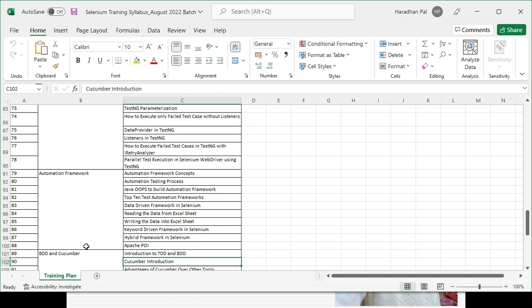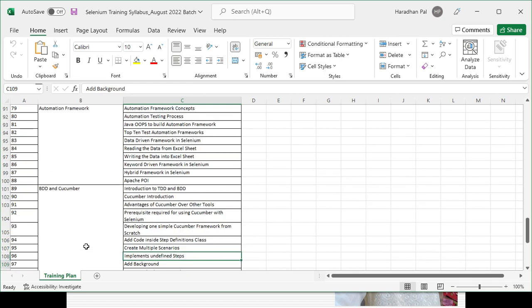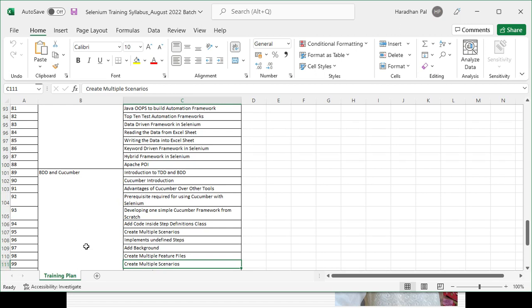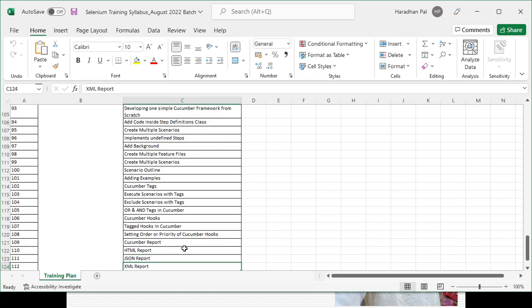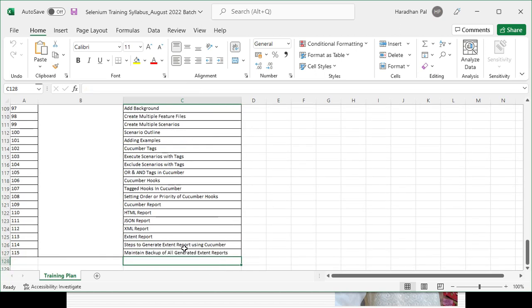And then we'll go to BDD and Cucumber, where you will get to know how to set up a project with BDD, and with the help of the Cucumber tool, how to create multiple feature files, how to add the step definition class, and how to run with the help of JUnit. What are the Cucumber tags and hooks, and what different reports you can generate, including the Extent report. So these 115 topics will be covered in the upcoming 13 sessions.